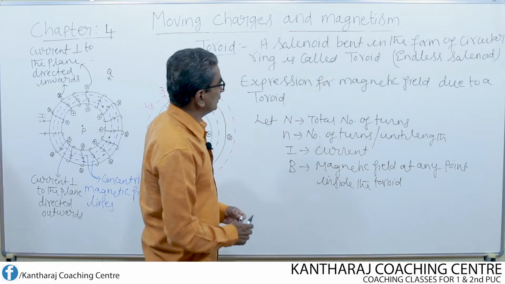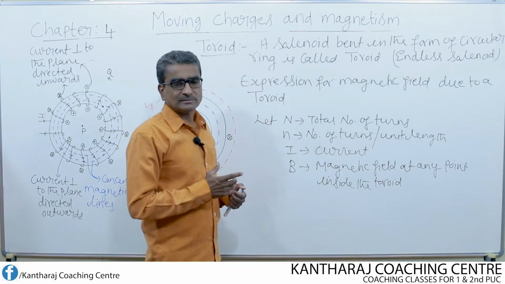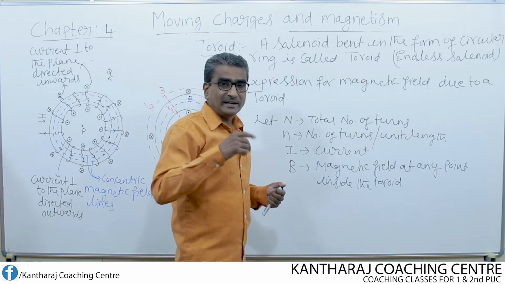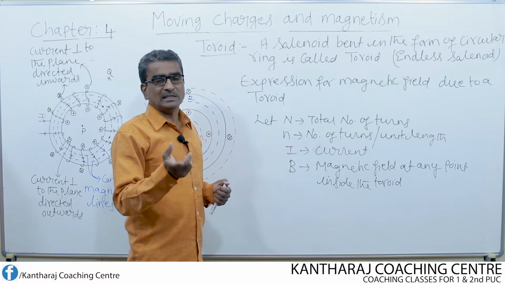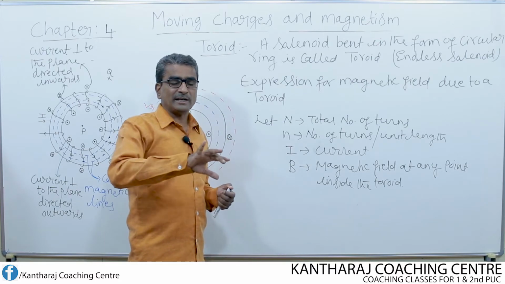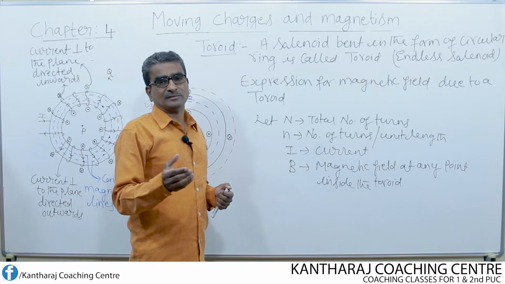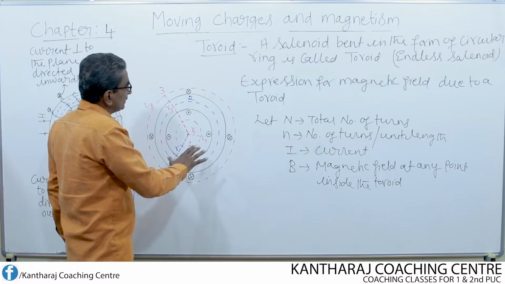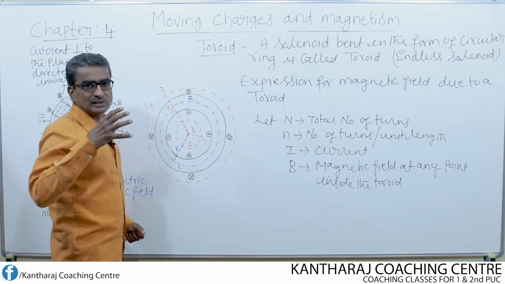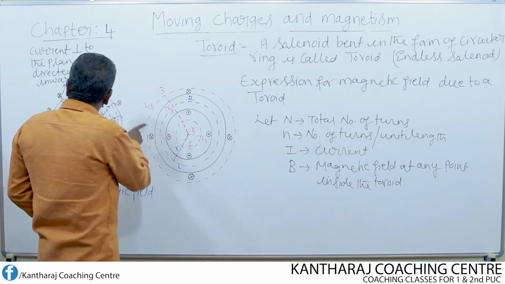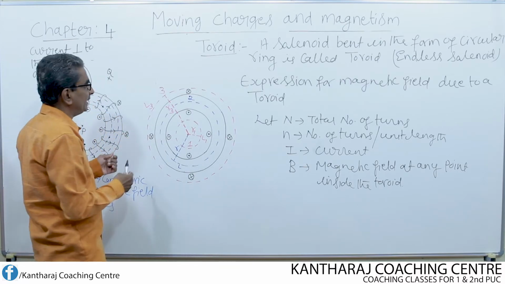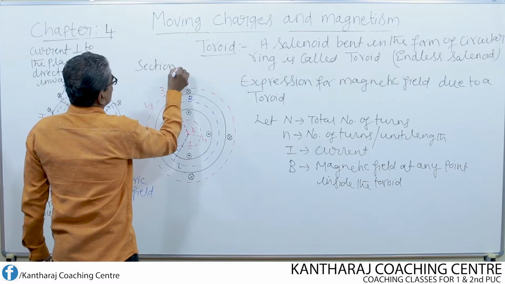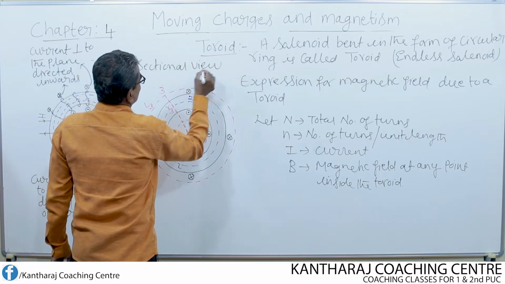Now we know that according to Ampere's circuital law, the line integral of magnetic field is equal to mu naught times the current enclosed by the Amperian loop. Here I have drawn one more figure, which is nothing but the cross sectional view of the toroid, the same toroid. So this is the sectional view of the toroid.